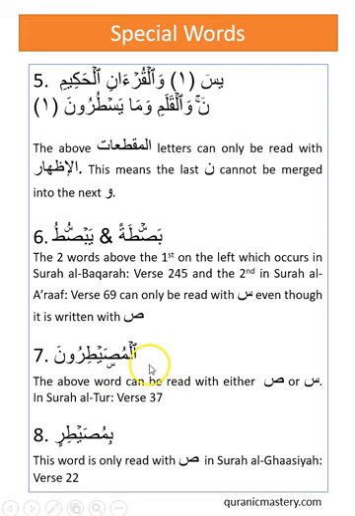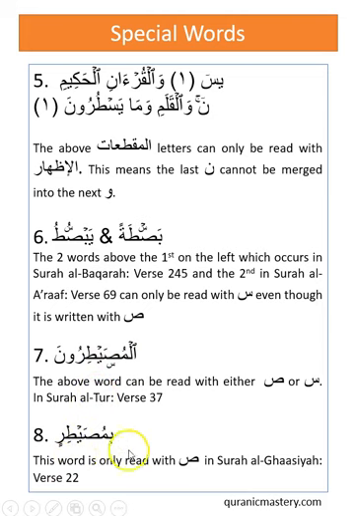In the word al-musaytirun, in Surah Tur, verse 37, this word can be recited with either sad or sin. The choice is yours. Al-musaytirun or al-musaytirun, either is allowed. We can see that the sin is written underneath. Where the sin is written on top, it takes preference, and where it's written underneath, you have the option.